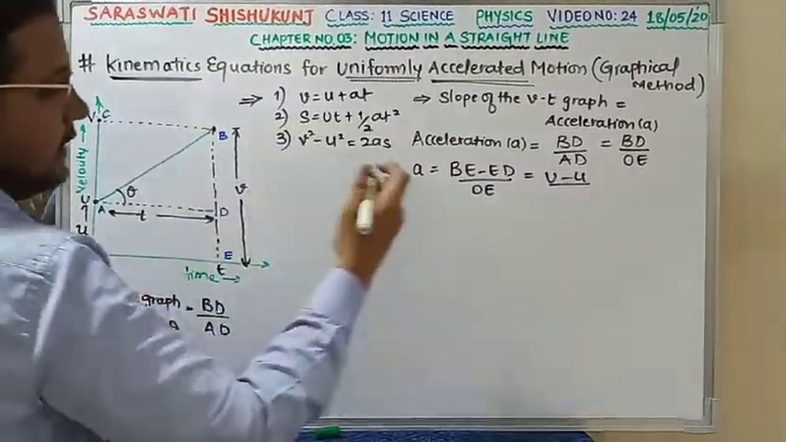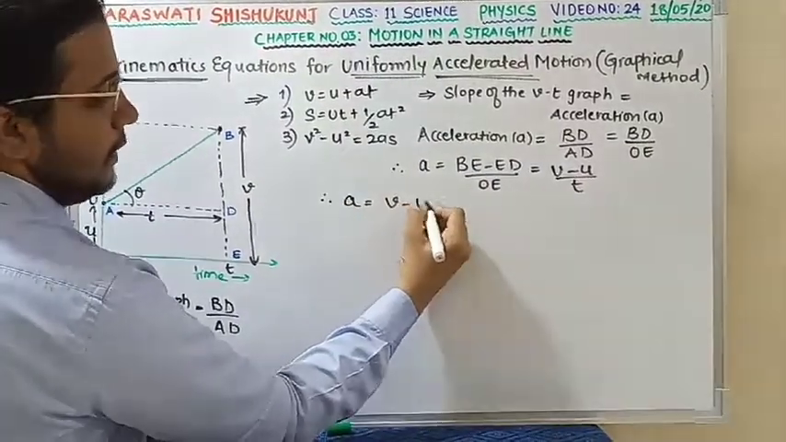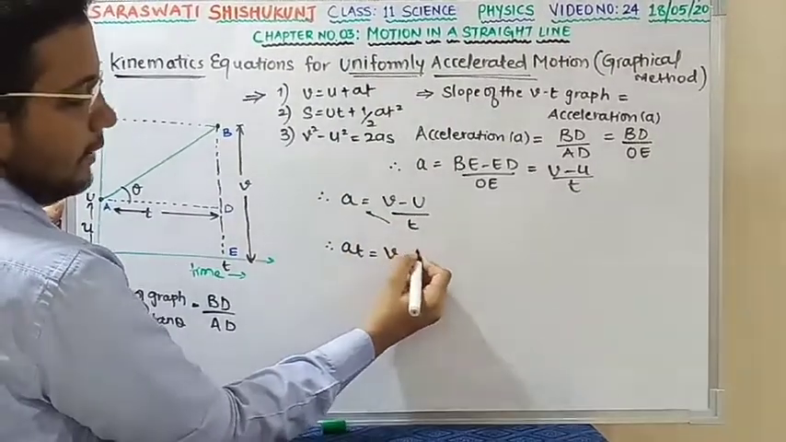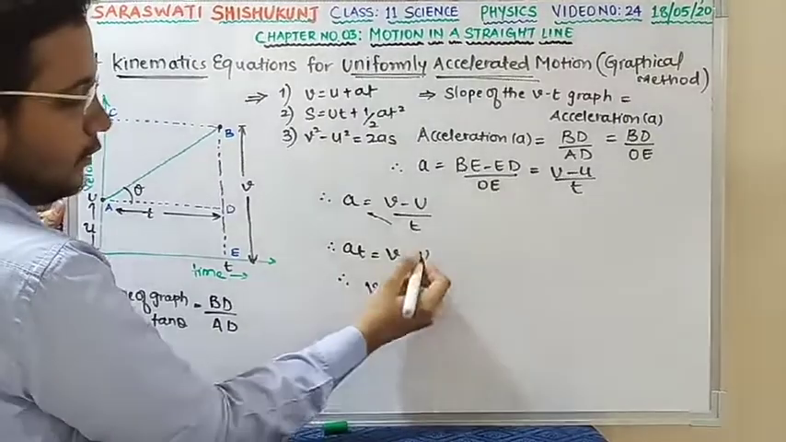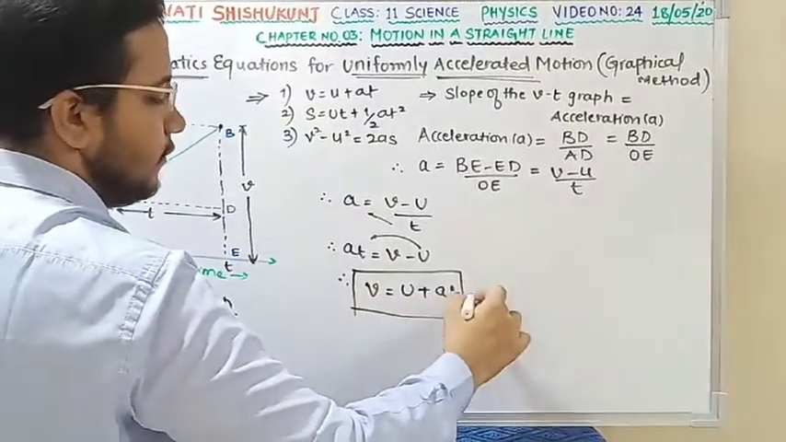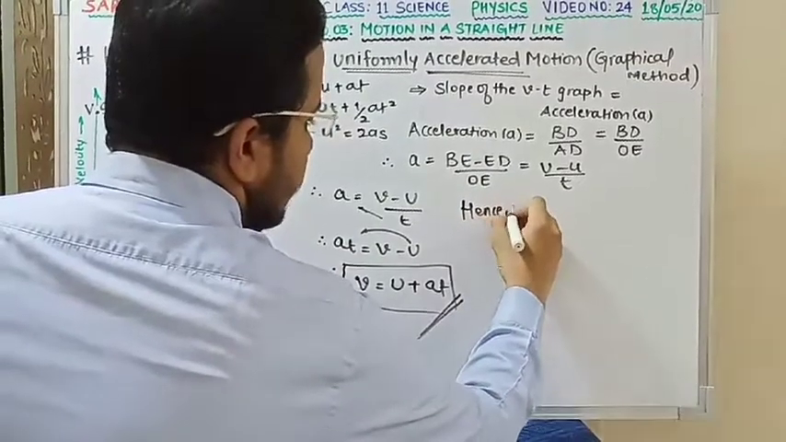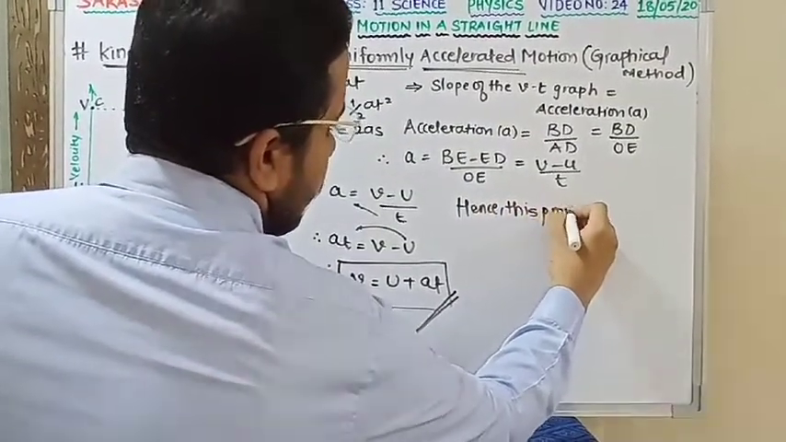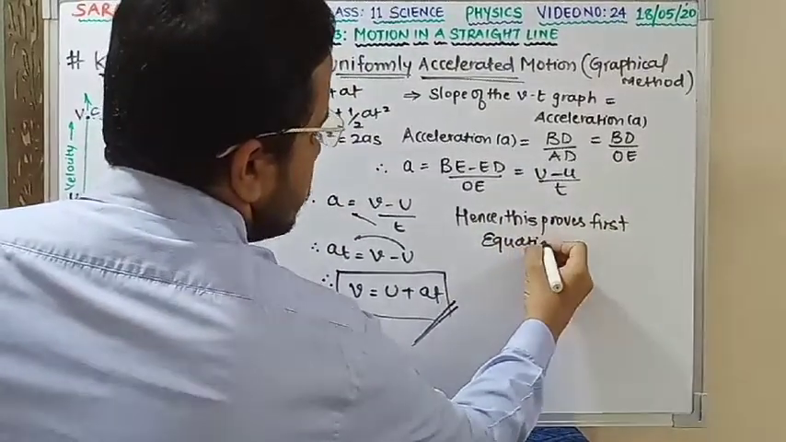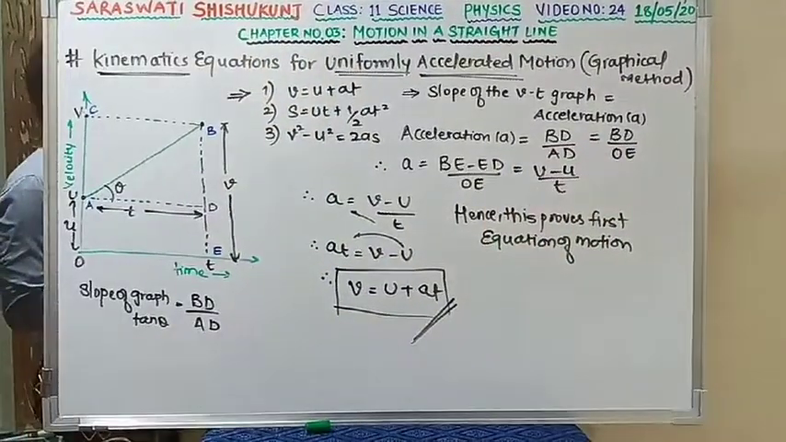That is nothing but AD. That is nothing but what? T. So I can get my first equation, therefore A is equal to V minus U divided by T. If I cross multiply it, therefore AT is equal to V minus U. Therefore I am going to get V is equal to U plus AT. Is this clear? This is my first equation of motion. Hence, this proves the first equation of motion. Is this clear? Hope it is clear. Fine.